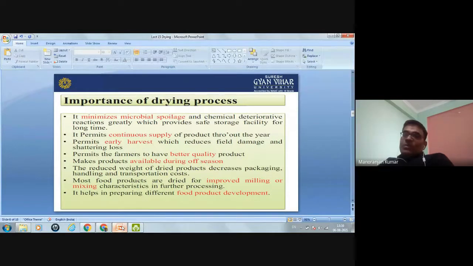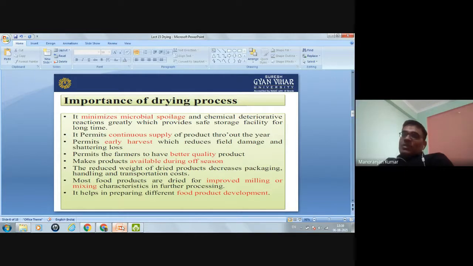If the weight of the product is reduced, then during the transportation it will be easy. So the cost of the transportation will be less, and also in the packaging, it is easy to package, and during the handling of this product, it is also easy.